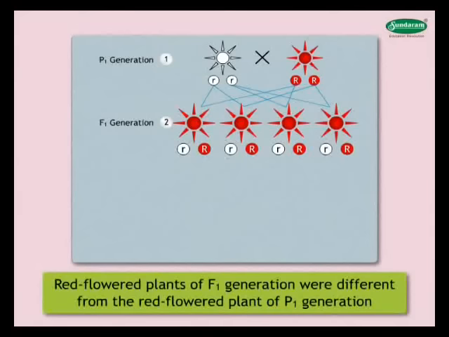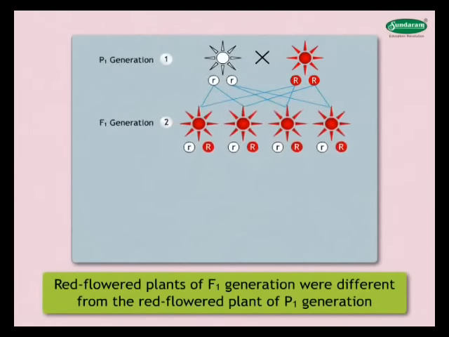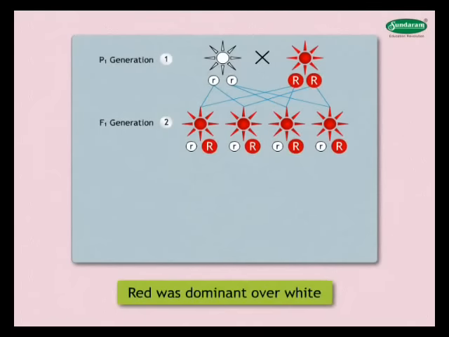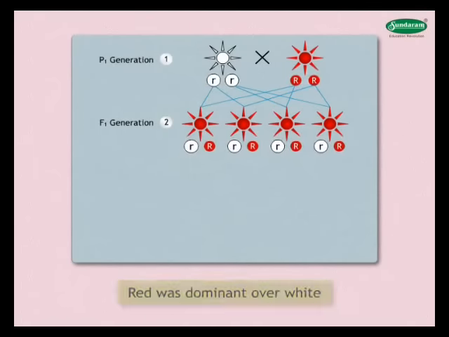He realized that the red-flowered plants of the F1 generation were different from the red-flowered plants of the P1 generation, as the F1 generation plants had white-flowered parents. From the result of the F1 generation, Mendel concluded that red was dominant over white.